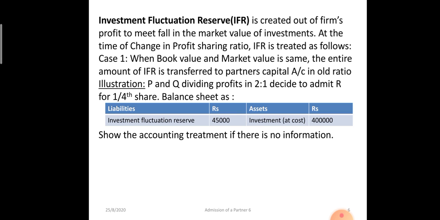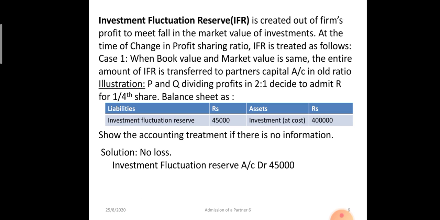So whatever balance is there in investment fluctuation reserve on the liability side will be divided among the old partners in old ratio. So investment fluctuation reserve account debit to P's capital, to Q's capital, 45,000 in the ratio of 2:1, that is 30,000 and 15,000 rupees.